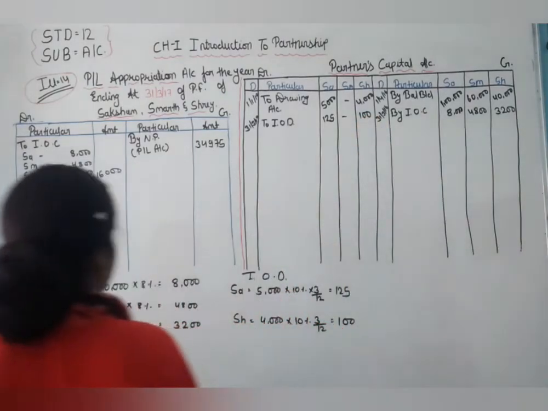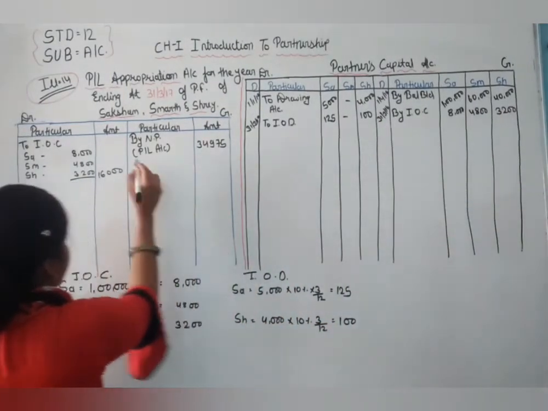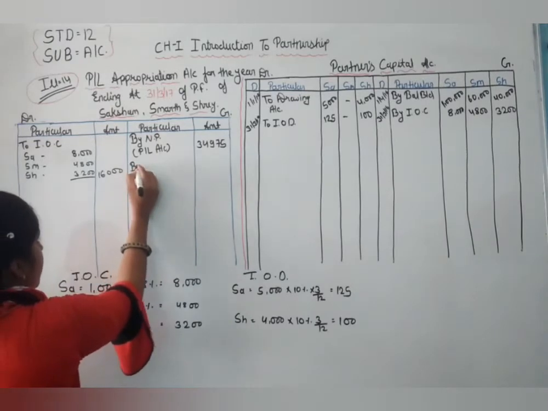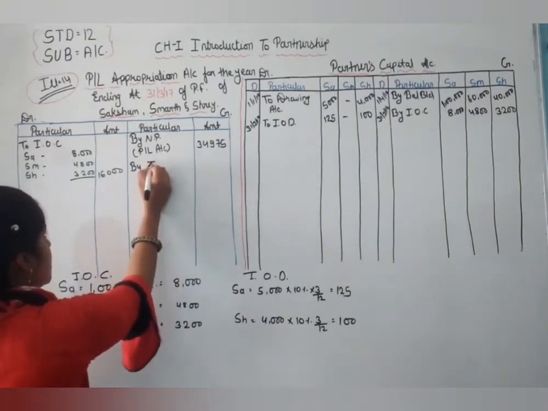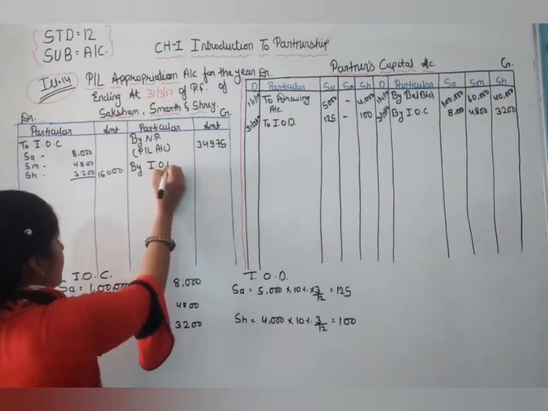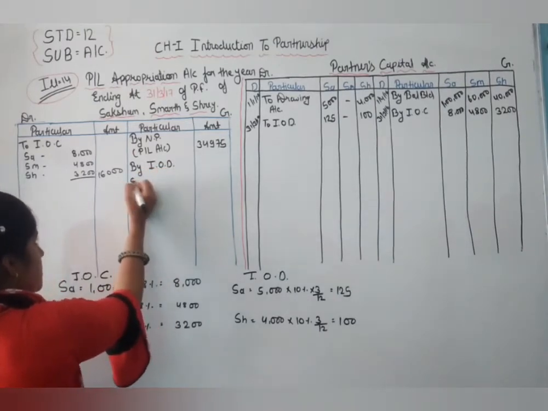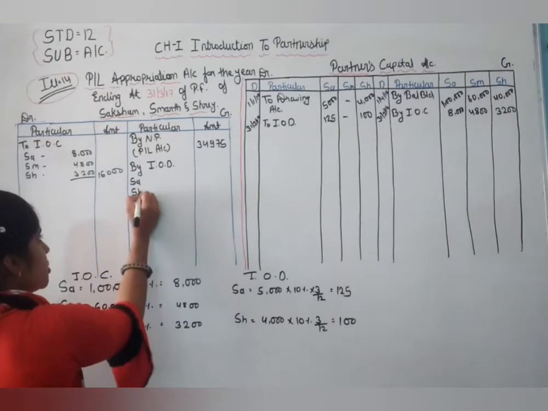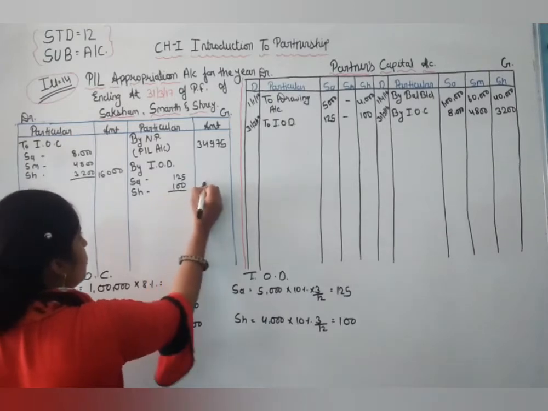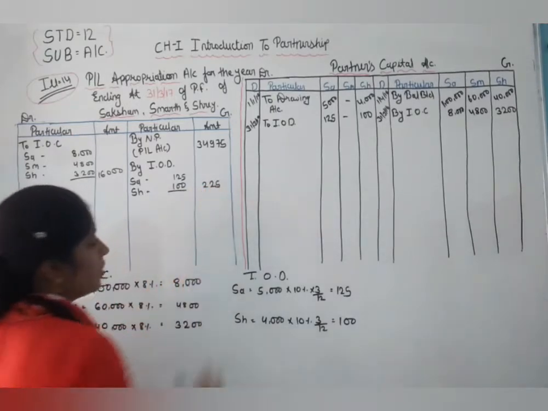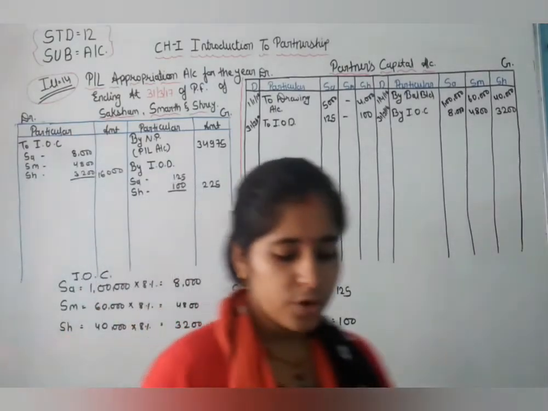Okay, so here it is income for the business, so we write it on the credit side of the profit and loss appropriation account. Interest on drawing for Saksham and Shreya only: 125 and 100, 225. Okay, I hope this is clear to all of you.